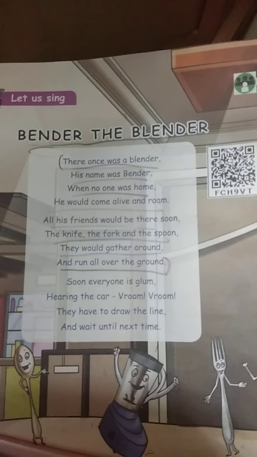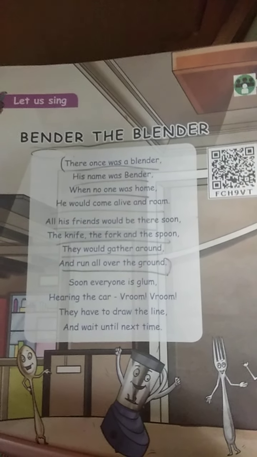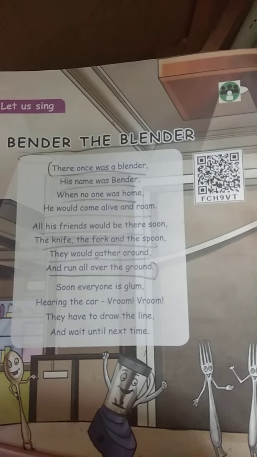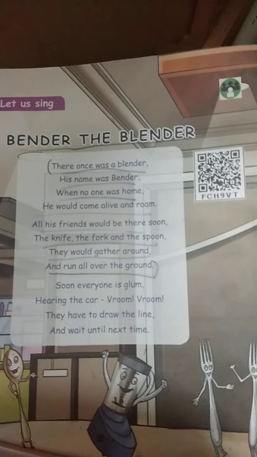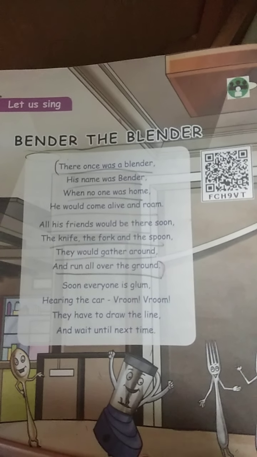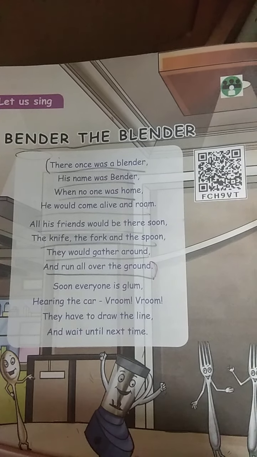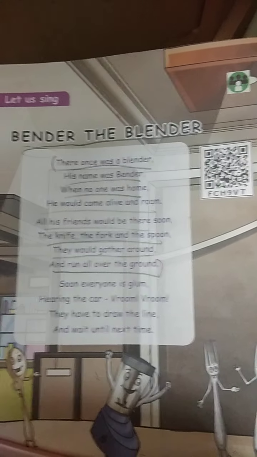Bender the Blender. What is the poem's name? Bender the Blender. There once was a blender. His name was Bender. What is the name of the blender? His name was Bender. When no one was home, he would come alive and roam. What is the blender doing? He would come down and roam here and there.